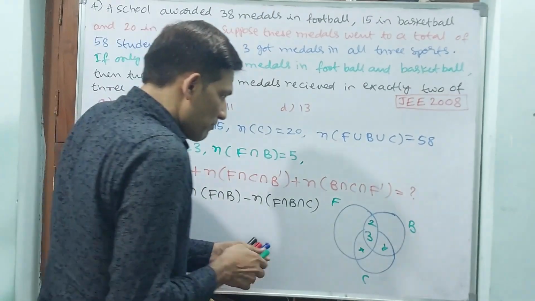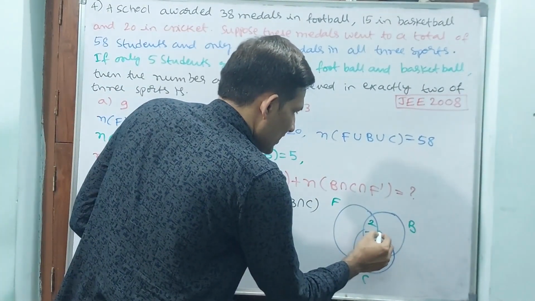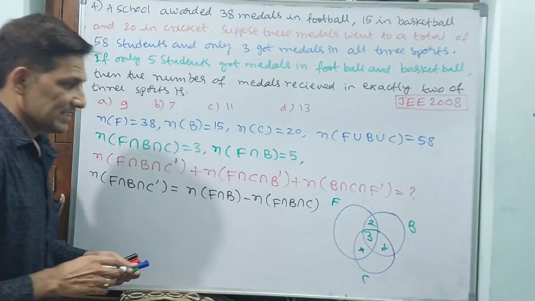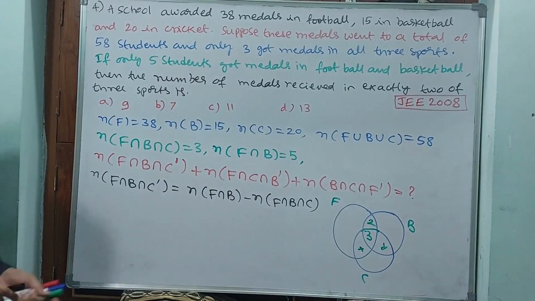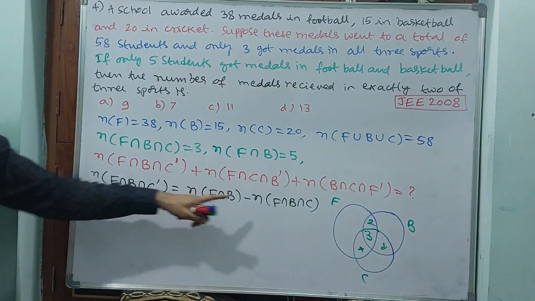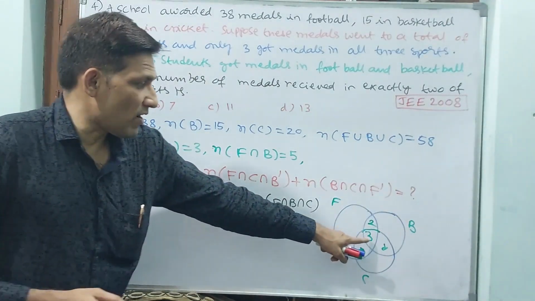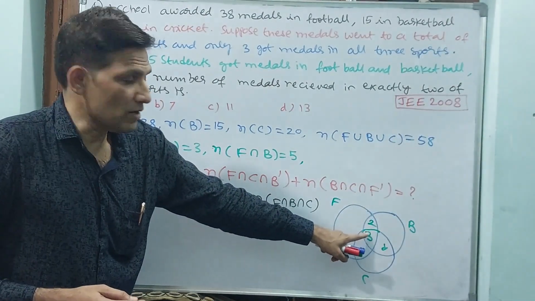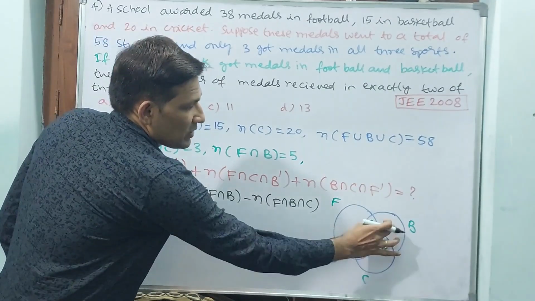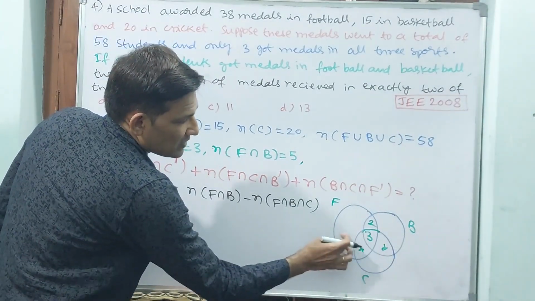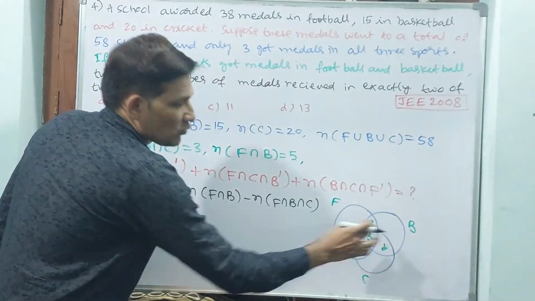Then you have to minus this 3. Understand? Okay? You have to minus these 3. Why? Because F intersection B intersection C, 3 are there. These 3 you have to remove. Then only these 2 will come. Here also, without these 3, these 2 will come. Without these 3, these 2 will come.